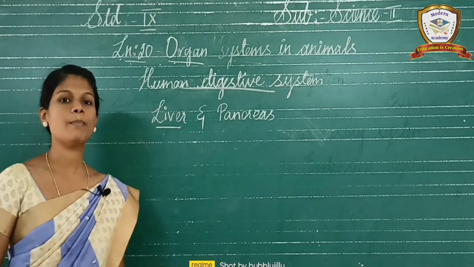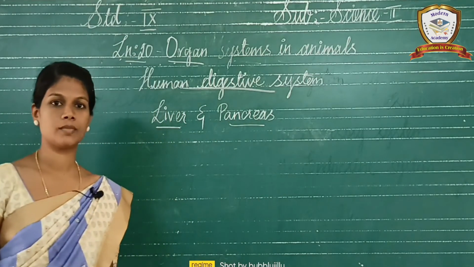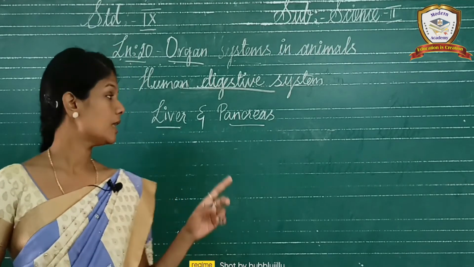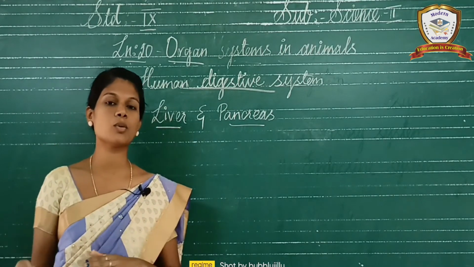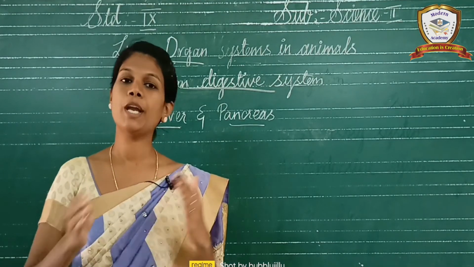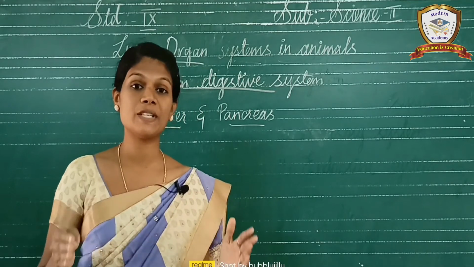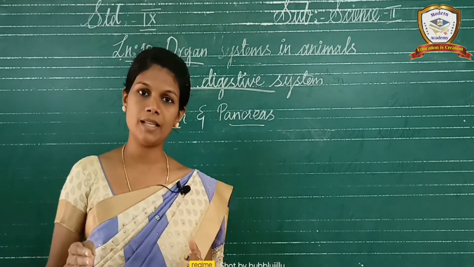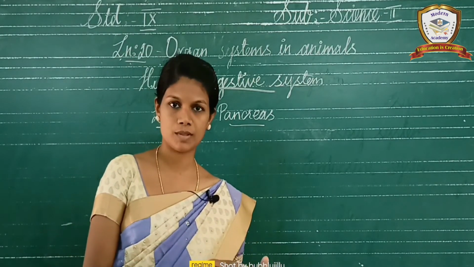Okay, so the next one, it is a pancreas. What is the specialty of pancreas? Do you know that? It is a dual gland. The liver, it is an exocrine gland only. What is the difference between exocrine and endocrine? Exocrine gland means it secretes the enzyme. Endocrine glands secrete the hormones. Okay, that is the difference between exocrine and endocrine. Exocrine glands secrete the enzymes. Endocrine gland secretes the hormones.